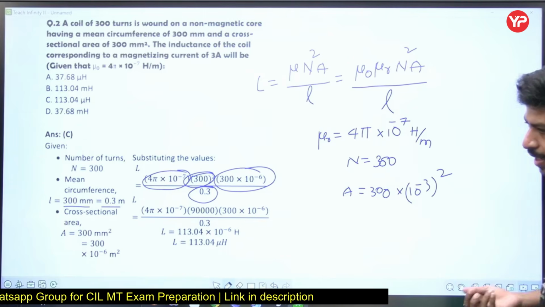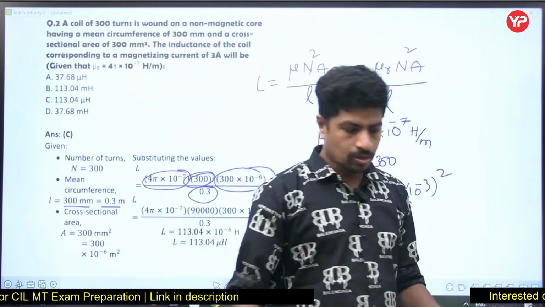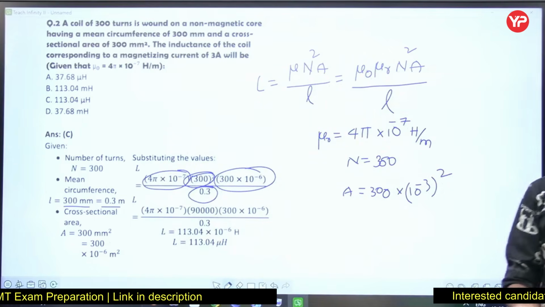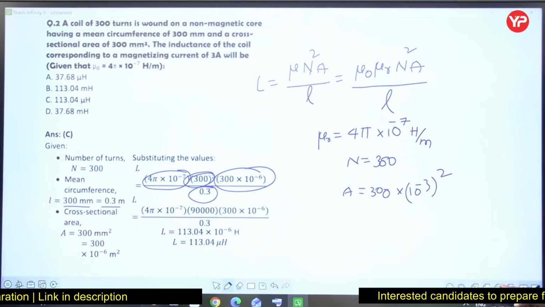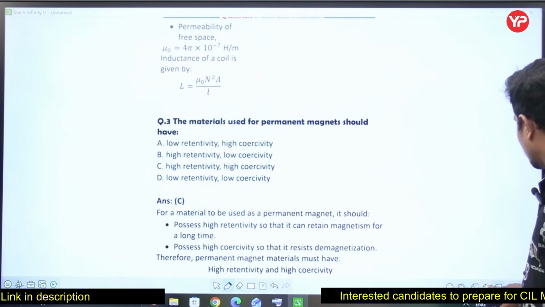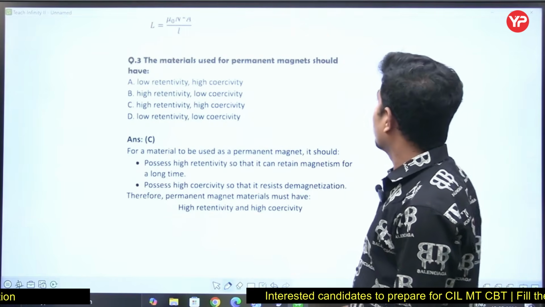And one more thing, as a calculator is not allowed in the CIL examination, you must be very good at calculations also. How to do the calculations at a faster rate, so that you finish 100 questions within the stipulated time, is very, very important.